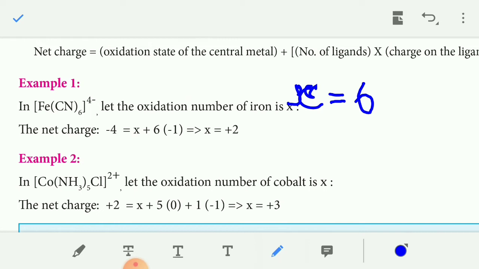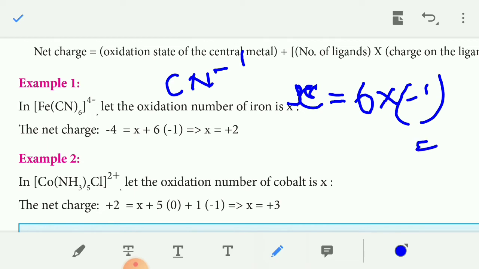The coordination number is 6, times the charge of CN, which is -1. This equals the net charge, which is -4.